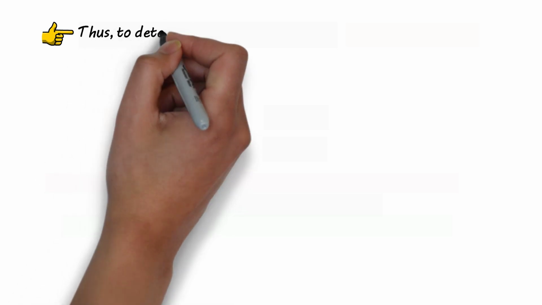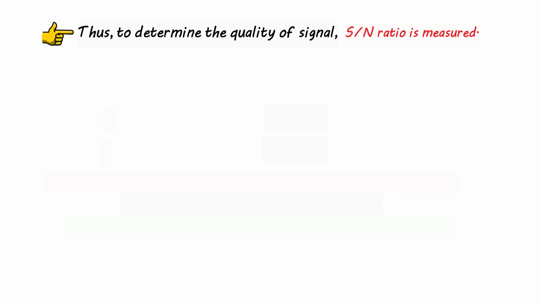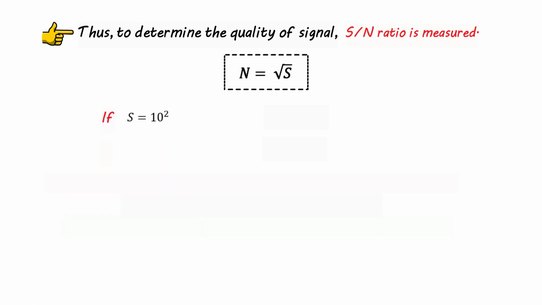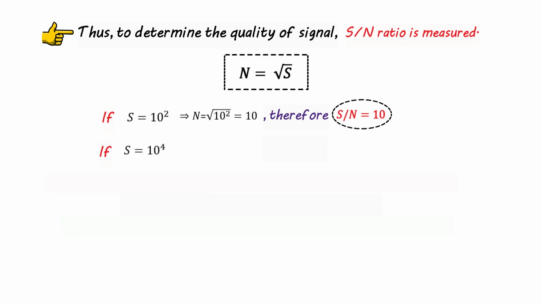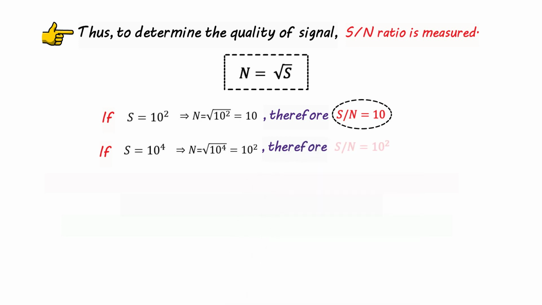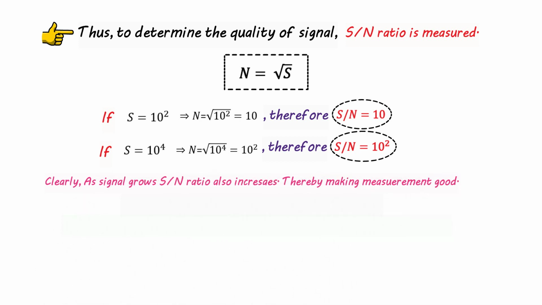Thus, to determine a good quality signal, signal to noise ratio is measured. Noise is related to signal as noise is equal to the square root of signal. If signal is equal to 10 raised to the power 2 units, noise comes out to be 10 units. Therefore, signal to noise ratio will be 10. But if the signal is equal to 10 raised to the power 4 units, noise comes out to be 10 raised to the power 2. Therefore, signal to noise ratio will at that time be 10 raised to the power 2. Clearly, as signal grows, signal to noise ratio also increases, thereby making the measurement good.